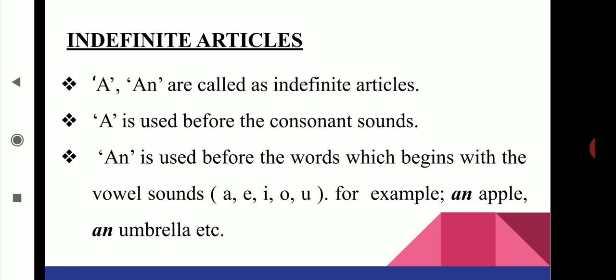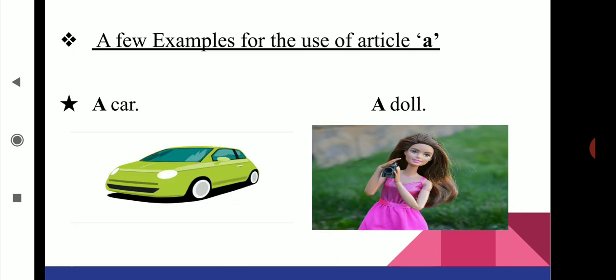So in this category, there are two conditions: the indefinite article a is used before the consonant sounds, just like the definite article the, and the indefinite article an is used before the words which begin with the vowel sounds A, E, I, O, U. Now we can have a few examples for the use of article a. A car, a doll. In these two examples, the terms car and doll are words which begin with consonant sounds. So we can use the article a.